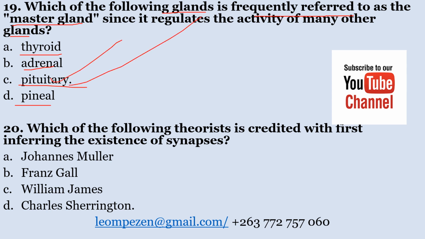Number 20, which of the following theorists is credited with first inferring the existence of synapses? A, Johannes Muller; B, Franz Gall; C, William James; D, Charles Sherrington. The correct answer here is Charles Sherrington. He is the one who is credited for first inferring the existence of synapses. So the correct answer here is D.